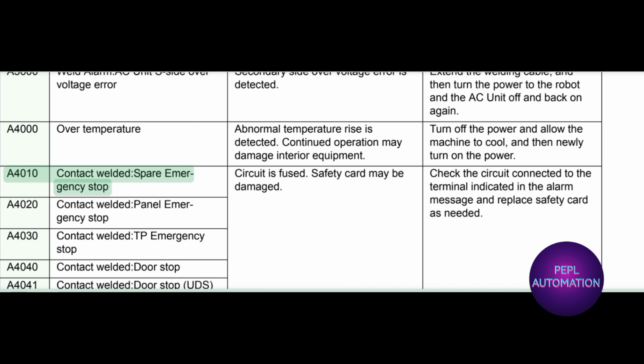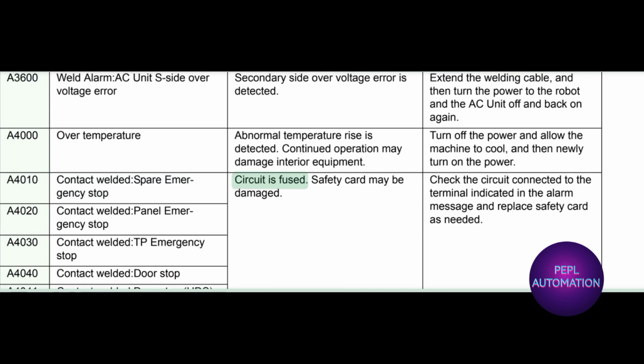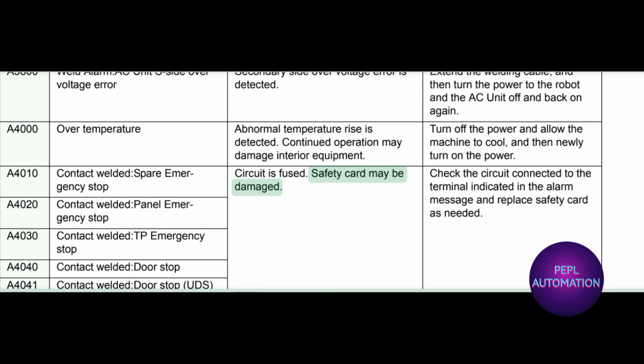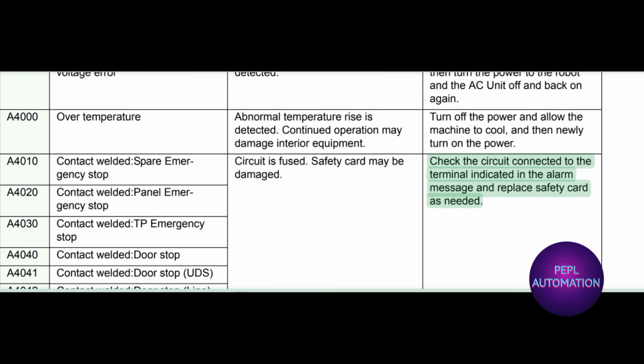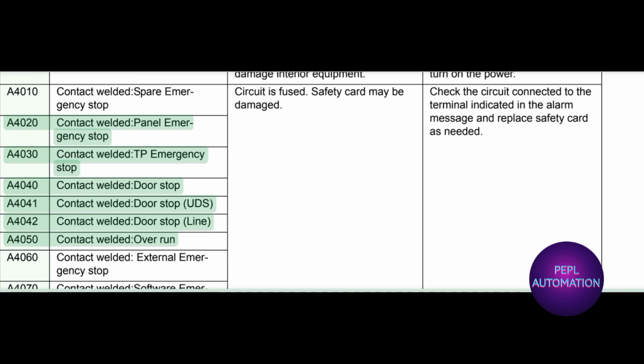A4010 contact welded, spare emergency stop. Circuit is fused. Safety card may be damaged. Check the circuit connected to the terminal indicated in the alarm message and replace safety card as needed. A4020 contact welded, panel emergency stop. A4030 contact welded, TP emergency stop. A4040 contact welded, door stop. A4041 contact welded, door stop UDS. A4042 contact welded, door stop line. A4050 contact welded, overrun.